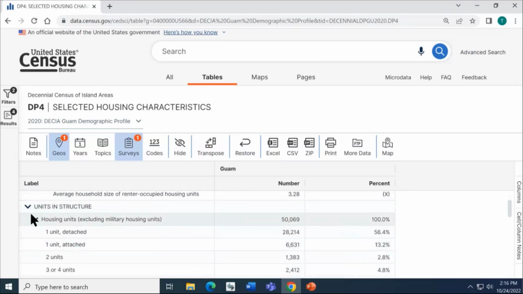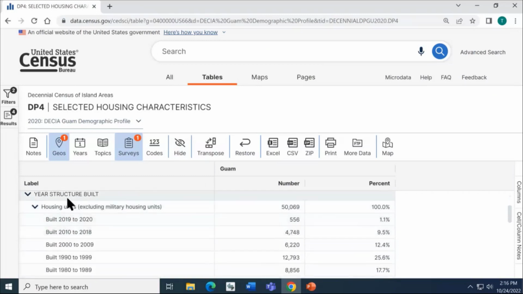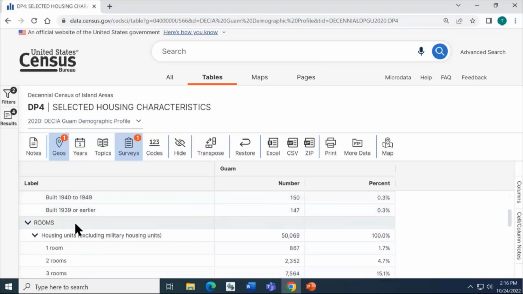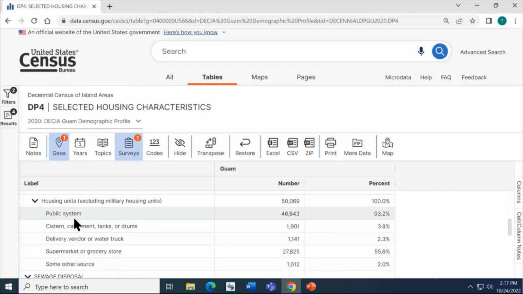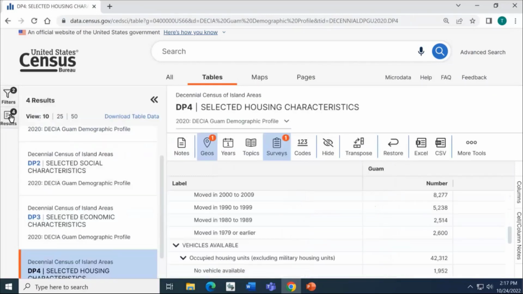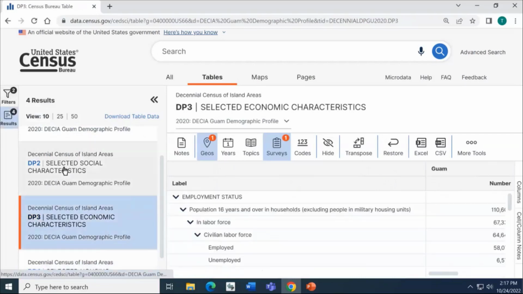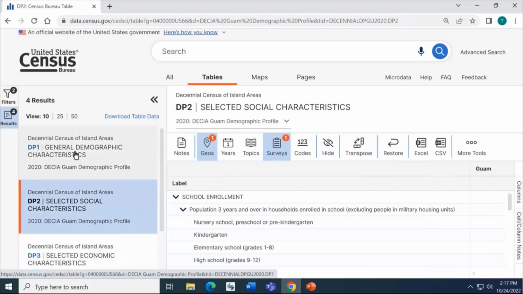As we scroll down, notice additional topics related to housing included in this table: number of units in the structure, the year the home was built, how many rooms or bedrooms the home has, and many more options as you scroll down. And again, on the left-hand side, when you want to go to those table results, you can click between the titles and access those detailed topics that we showed on the slide for you earlier, all in these 4 tables.